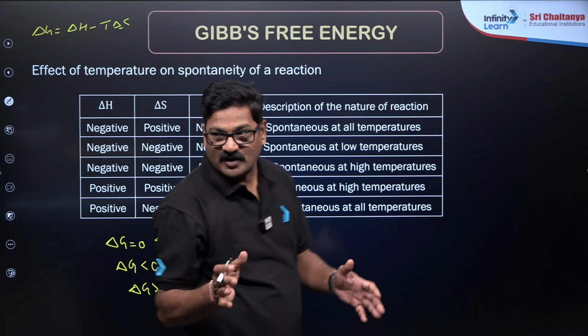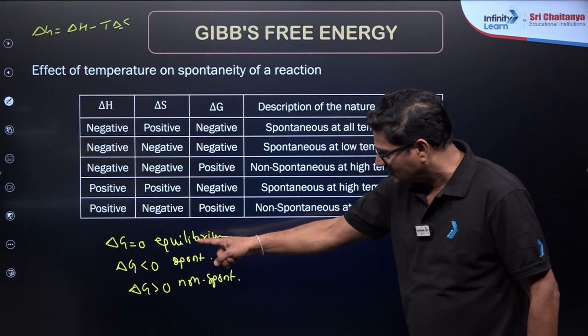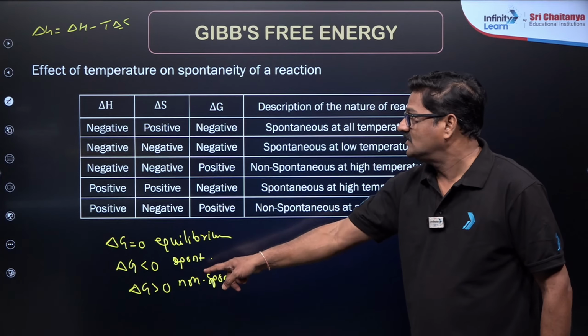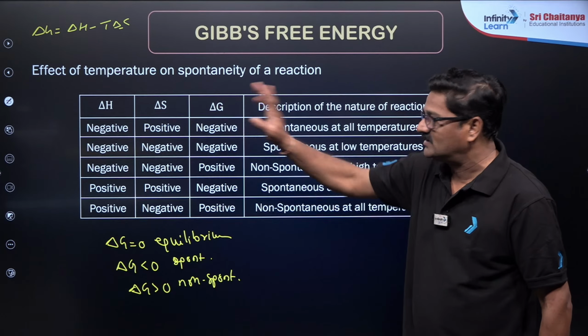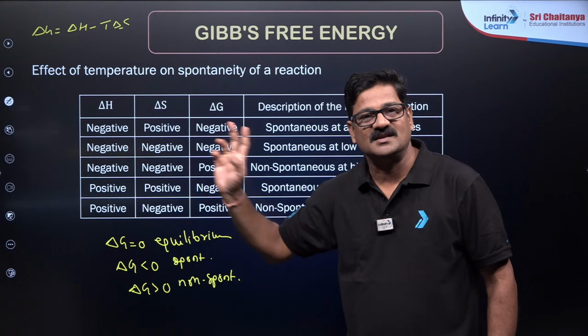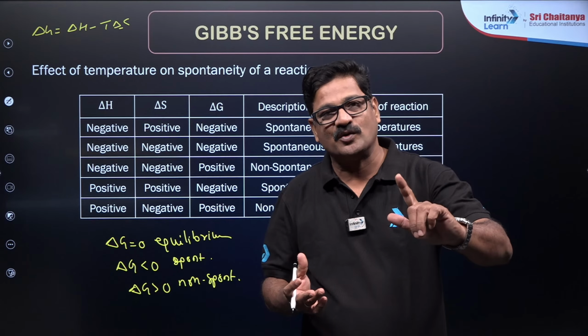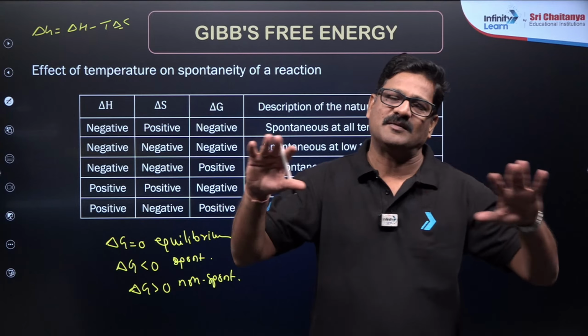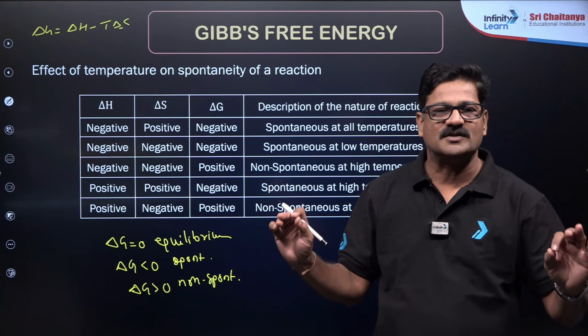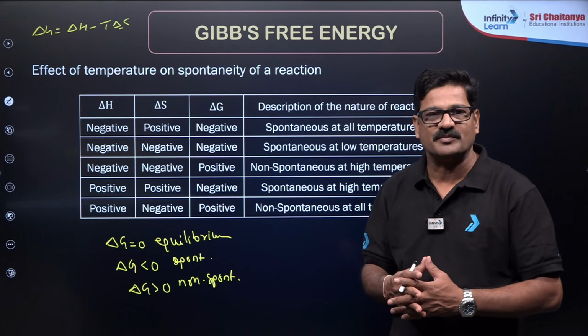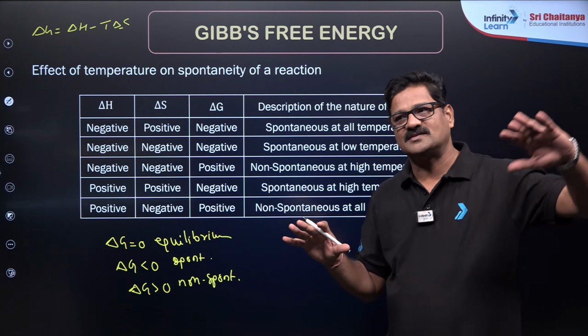Dear children, from now onwards in the whole of physical chemistry, carry this. In delta H and delta S, if delta S is positive and delta H is negative, delta G is going to be negative at all temperatures. Therefore, the process is going to be spontaneous at all temperatures.